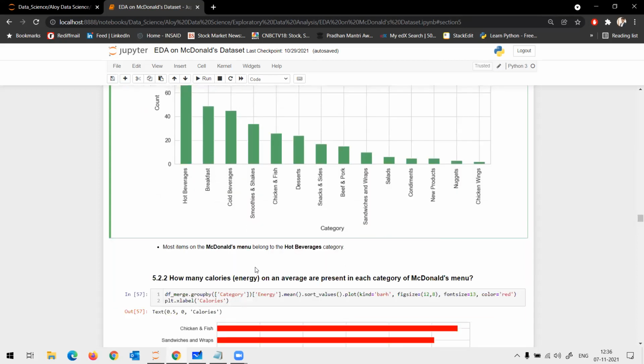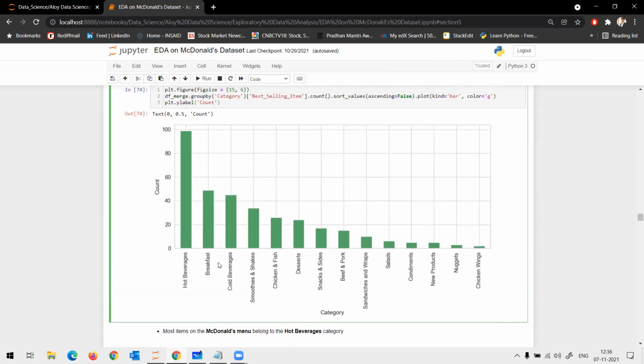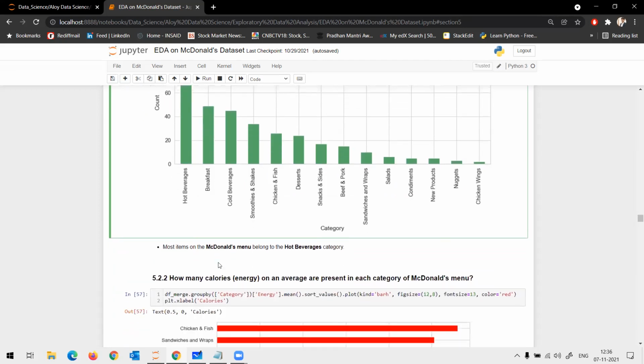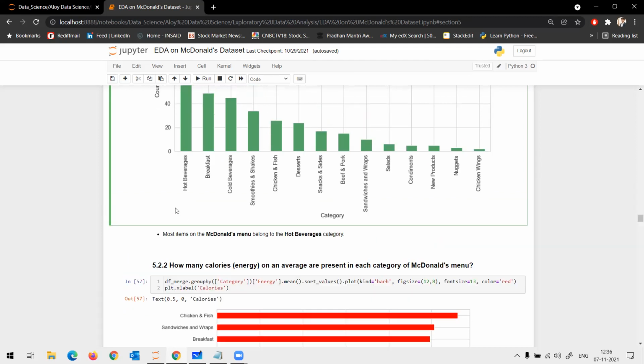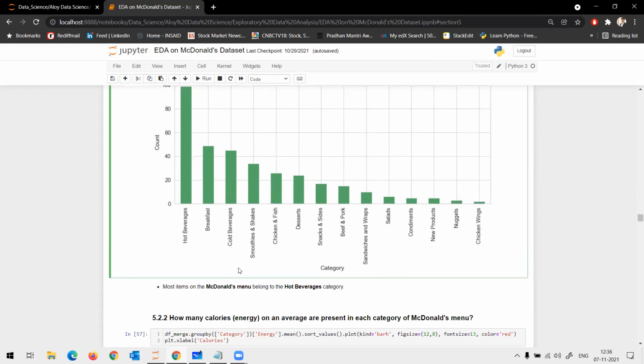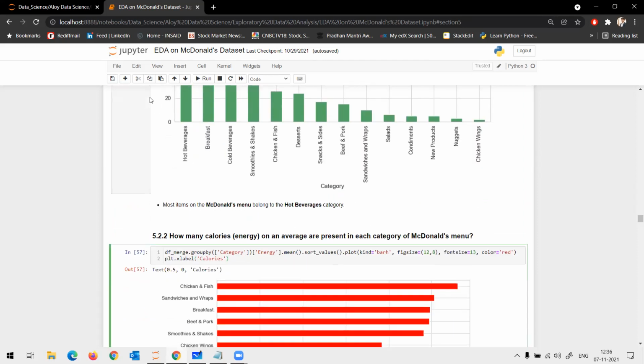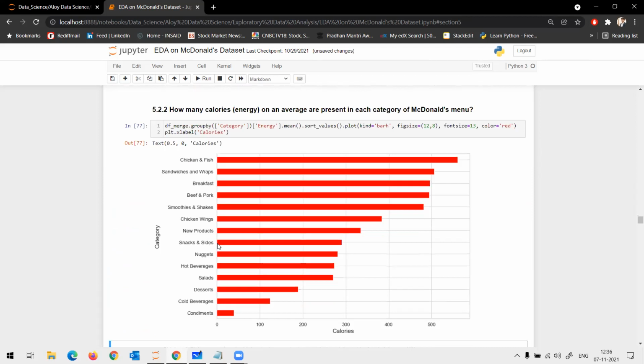Now, I want to understand nutrition from a calorie perspective. Earlier we saw the most preferred categories. Now I want to understand the nutrition point of view, or calorie point of view. So what I do is I use a group by on category once again. Instead of choosing best selling item, I choose energy. Okay. And I do the plotting.